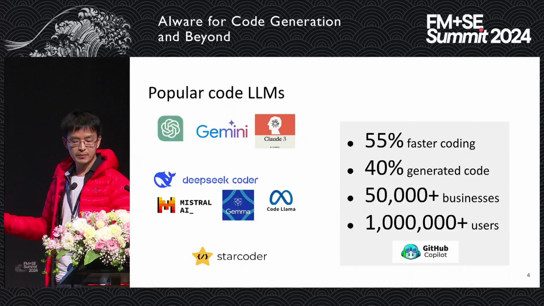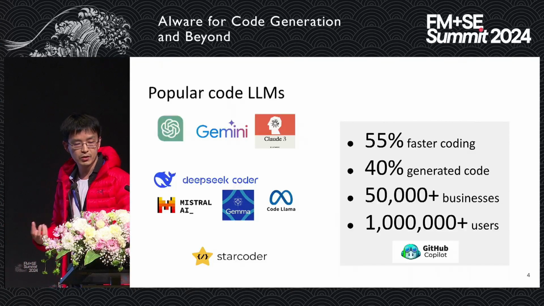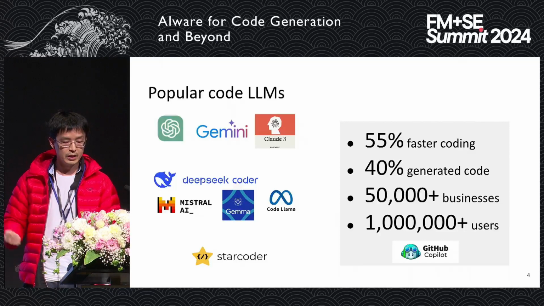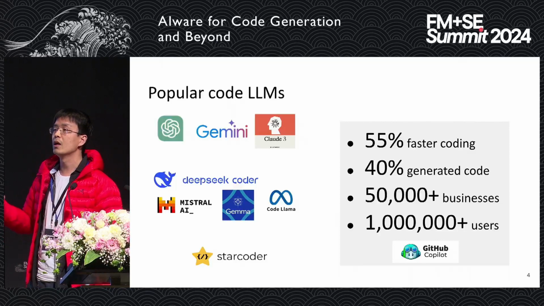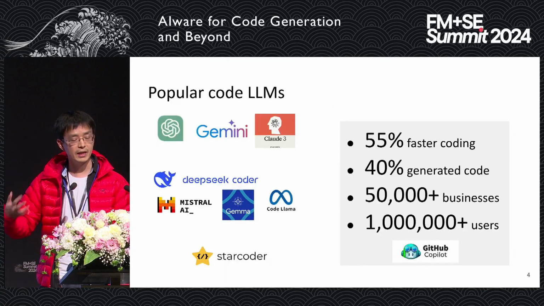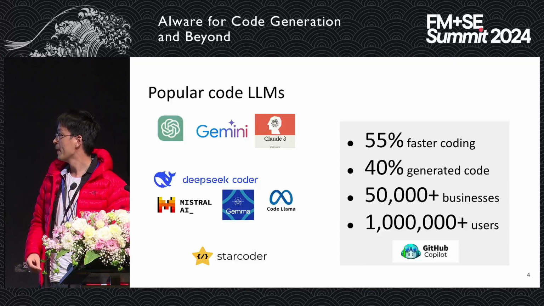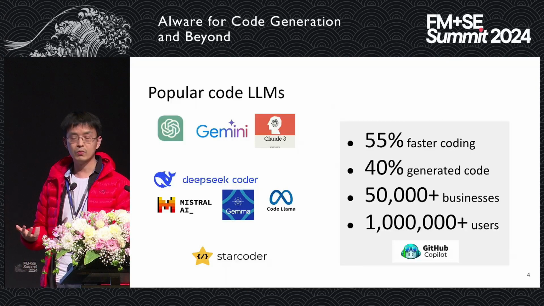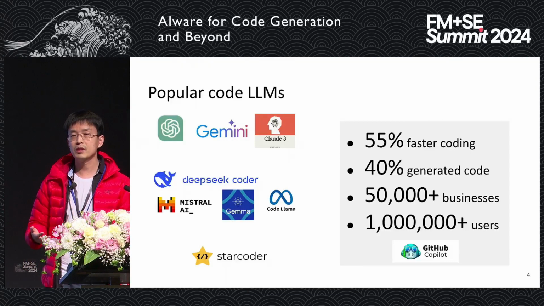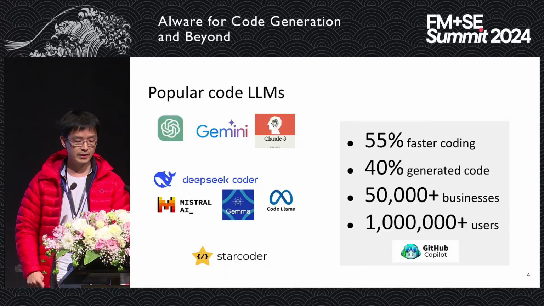For example, GitHub Copilot, which was built initially based on Codex but is now based on GPT-4, has already got over 1 billion users all over the world. People are using it in their daily development to write code faster. It has been reported that over 40% of the programs written by those developers can be automatically generated, which is quite impressive.